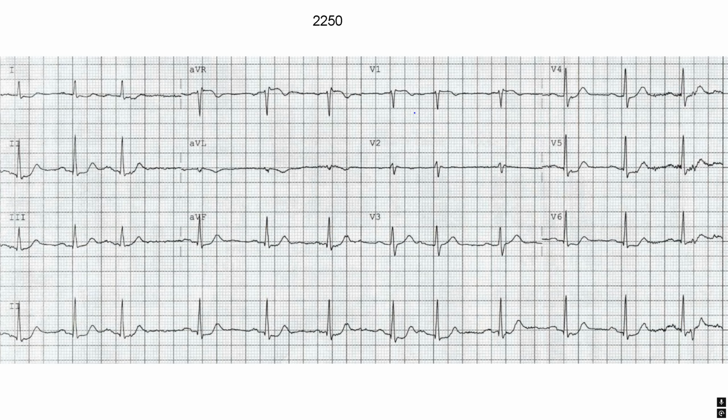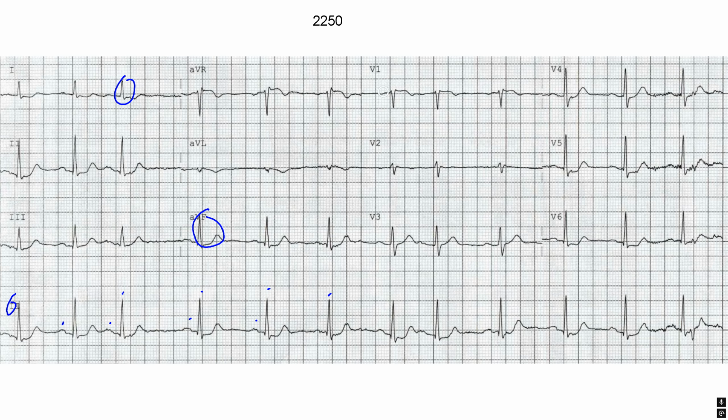All right, so here we go. So here's his EKG when he shows up, and there's an EKG afterwards, 2250, after they get him back. Let's take a look at it here. Okay, so what I see in the rhythm strip is normal sinus rhythm, 1 P before every QRS. Again, some variation of the R to R, but there is 1 P before every QRS, so still sinus, so I don't care about that. The rhythm rate looks relatively normal. Up in aVF, up in 1, so normal axis.